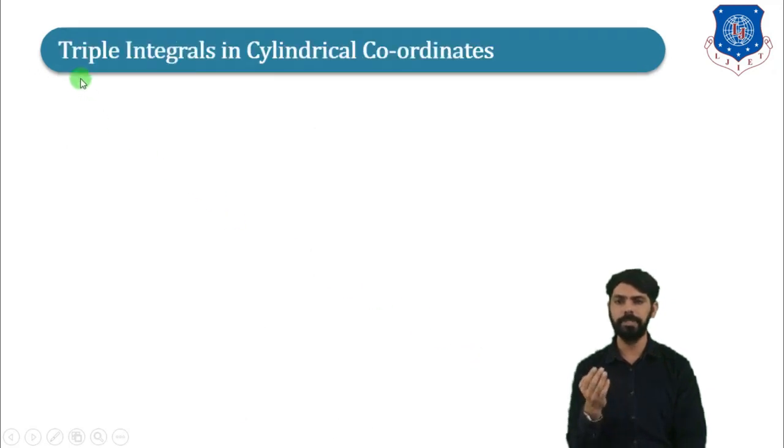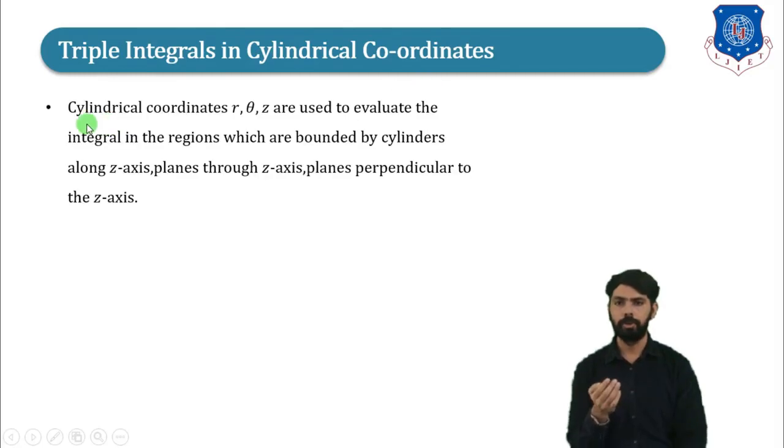Now we will discuss triple integrals in cylindrical coordinates. So cylindrical coordinates r, theta, z are used to evaluate the integral in the regions which are bounded by cylinders along the z axis, planes through the z axis and planes perpendicular to the z axis.